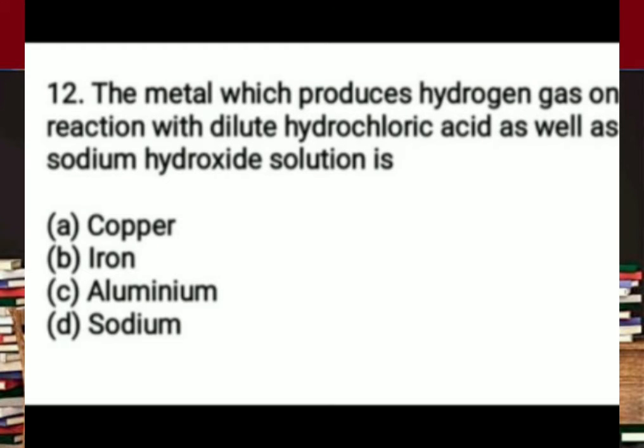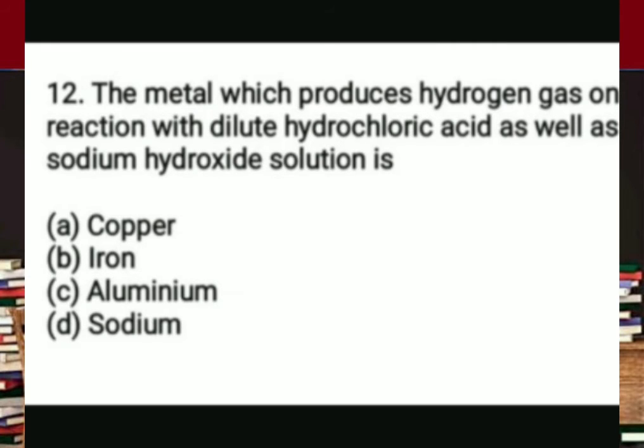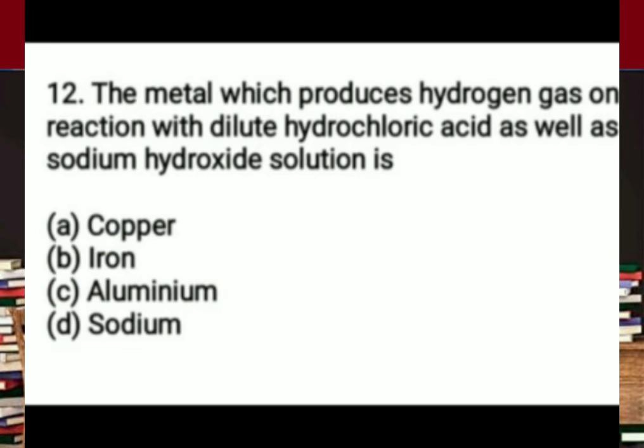Next question: the metal which produces hydrogen gas on reaction with dilute hydrochloric acid as well as sodium hydroxide solution. Here we have options: copper, iron, aluminium and sodium. Aluminium is the only metal that reacts with both acid and base. Dilute hydrochloric acid is an acid, and sodium hydroxide solution is a basic solution. So aluminium reacts with both acid and base.